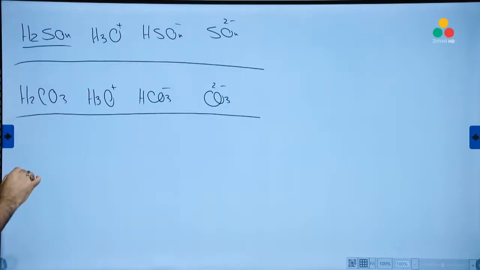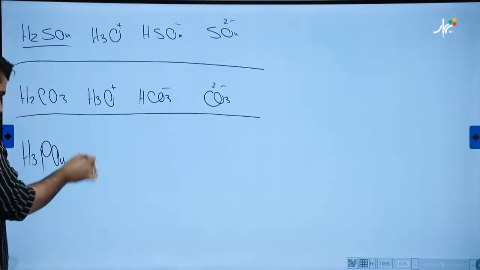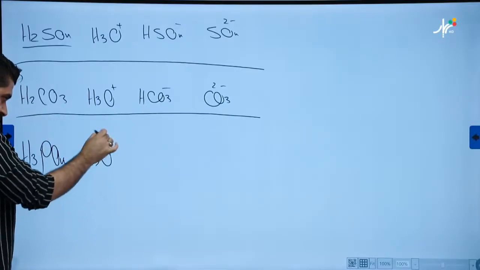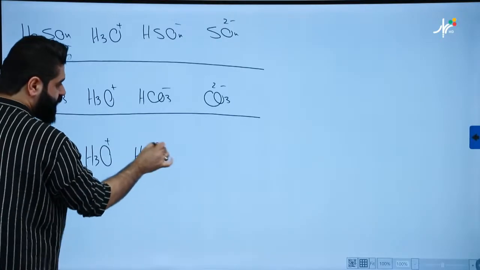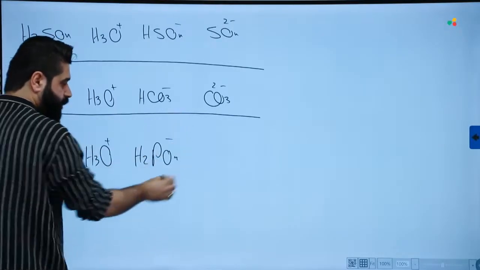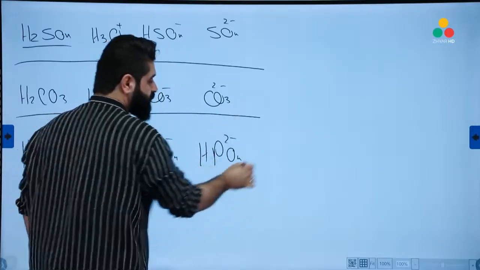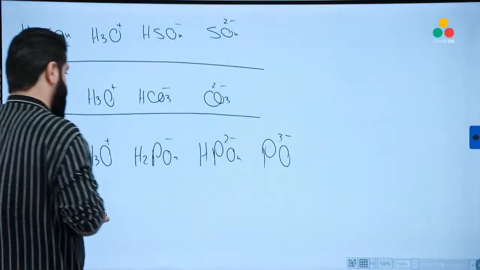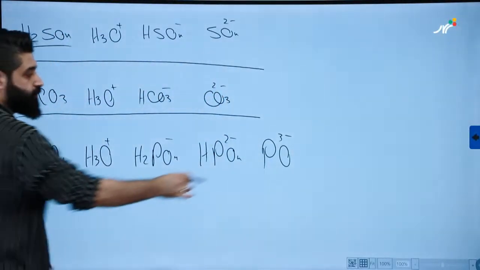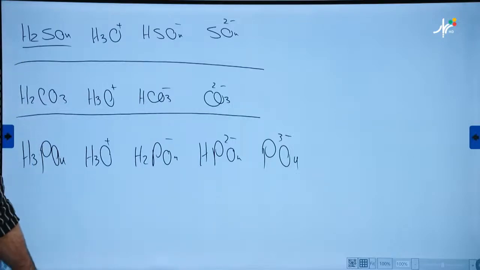Let's do the same thing for the phosphoric acid, this molecule, H3PO4. It will produce H3O. Then remove the first proton, it will become H2PO4 negative. Another proton will become HPO4 negative 2. Another proton, PO4 negative 3. Then H3PO4, of course. Good. Now, look at this.